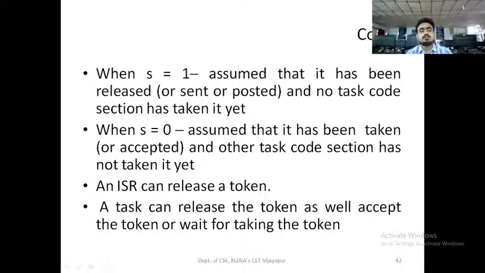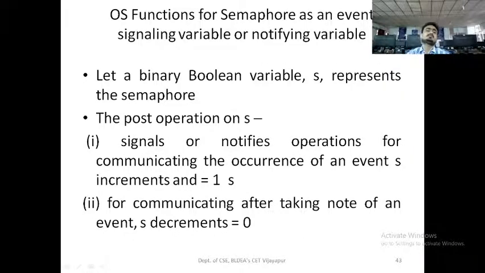An ISR can release a token, and a task can release the token as well as accept the token or wait for another token. Operating system functions for semaphores as an event signaling variable for notifying. Let a binary Boolean variable S represent the semaphore.